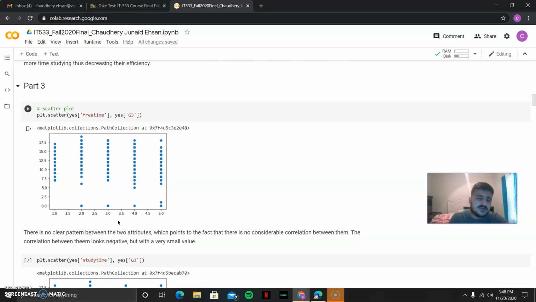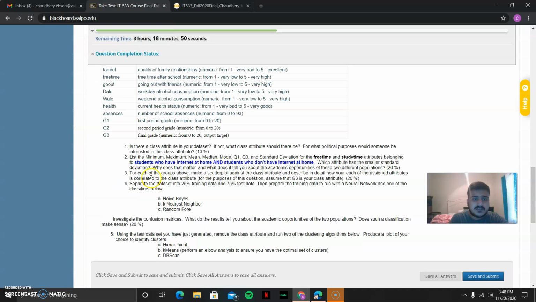Okay, so let's go towards our part 3 now. For each of the groups above, make a scatter plot against the class attribute and describe in detail how much the assigned attributes are correlated. So the first one we have to correlate with G3, which is the class attribute.